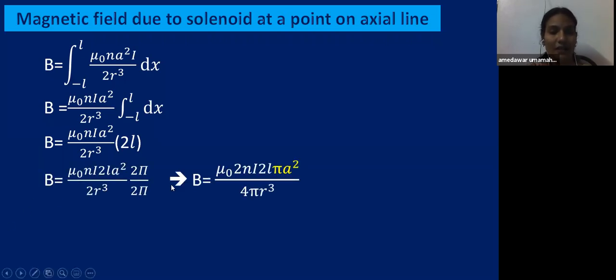Just I'm multiplying and dividing with 2 pi, children. So what is the use of this one? You will know, children. That is mu naught 2. I'm not multiplying these two numbers, children, I'm just keeping it like that only. 2nI 2L pi a square by 2 into 4 pi r cube. So pi a square is the area of cross section A. So now the equation will be B equal to mu naught 2nIA 2L by 4 pi r cube. Note down this formula, children.